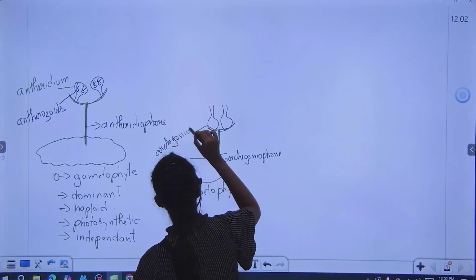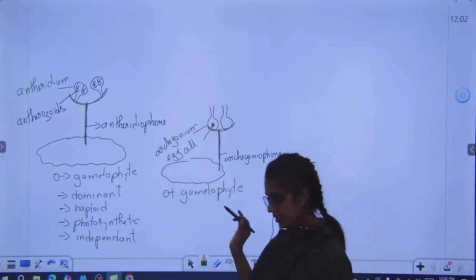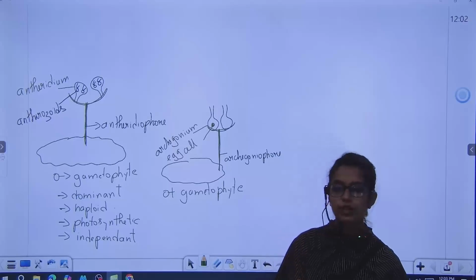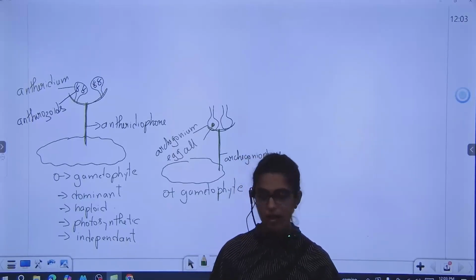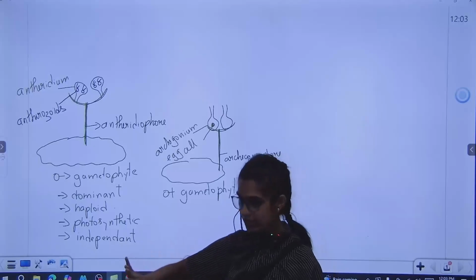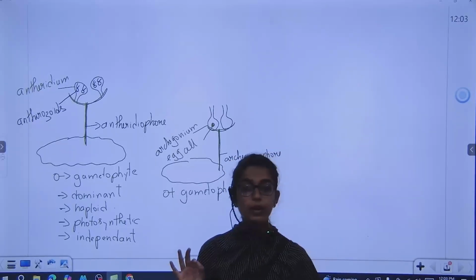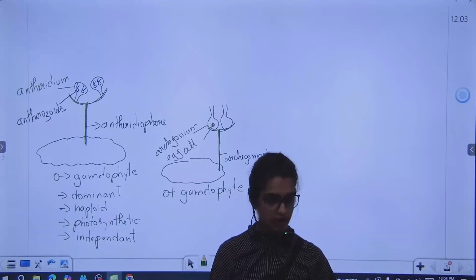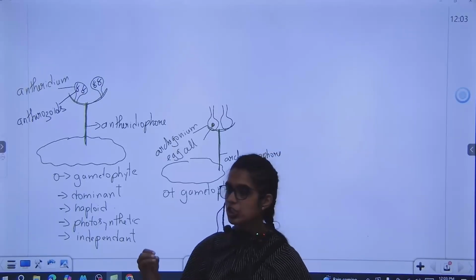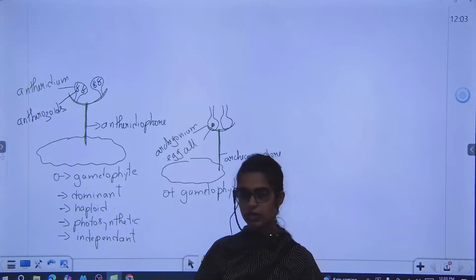You should remember why we call bryophytes the amphibians of the plant kingdom. The reason is they are terrestrial. You find them on moist soil, on the banks of the river, but for fertilization they require water. So their fertilization is mainly during the rainy season because there will be water everywhere.